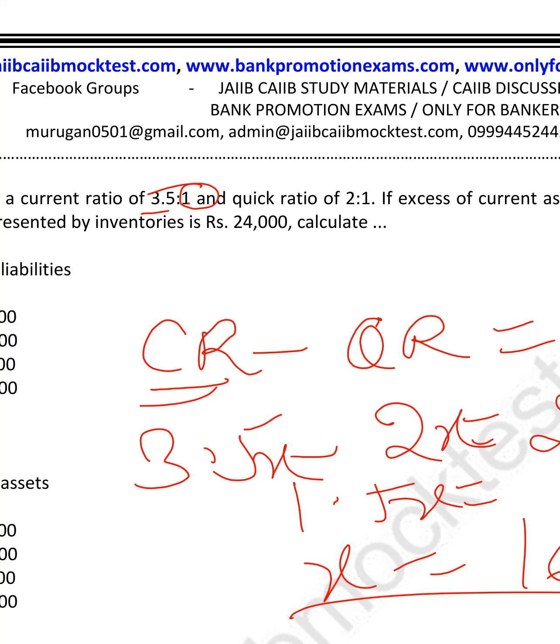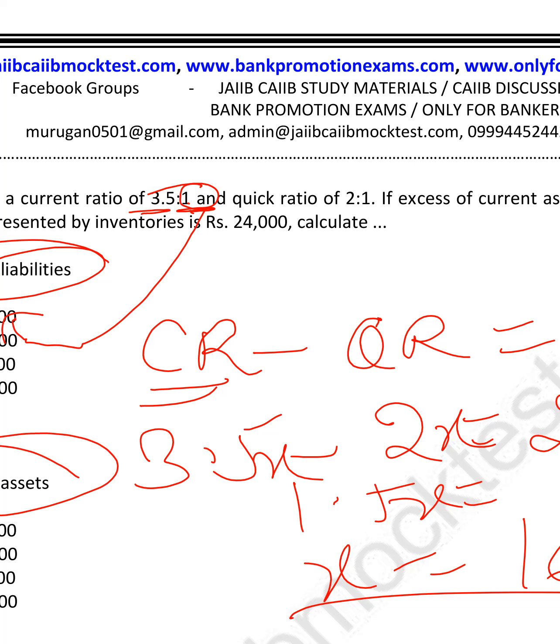Current ratio is current assets over current liability. So current liability is 16,000. Then they asked what is current assets. So this is current assets: 16,000 multiplied by 3.5 will come to 56,000. So this is your answer.